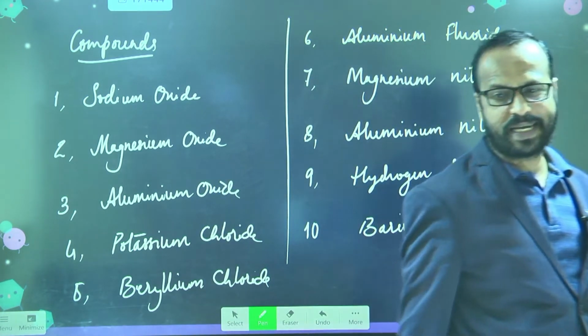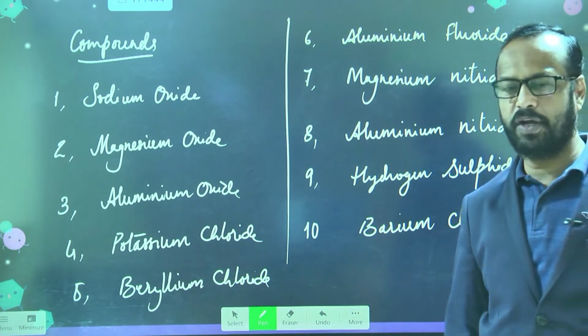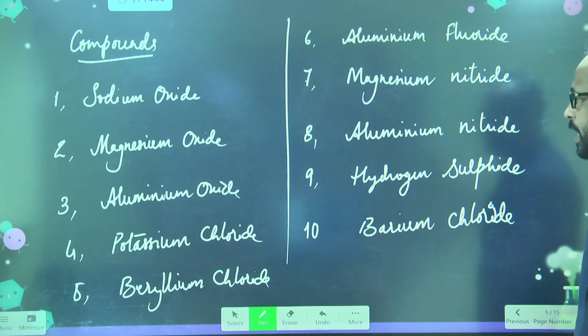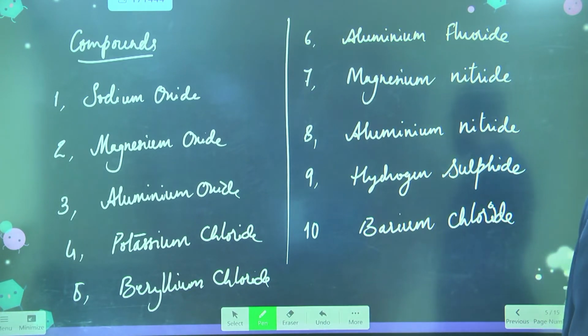Okay, so these are the 10 compound names I have given to you. Now in these 10 compound names I am going to explain you only 2. Only 2 compounds formulas, how to write, I will explain you 2. Remaining 8 you have to practice now only. Is this clear to you? Yes, sir. So here which 2 shall I explain you?